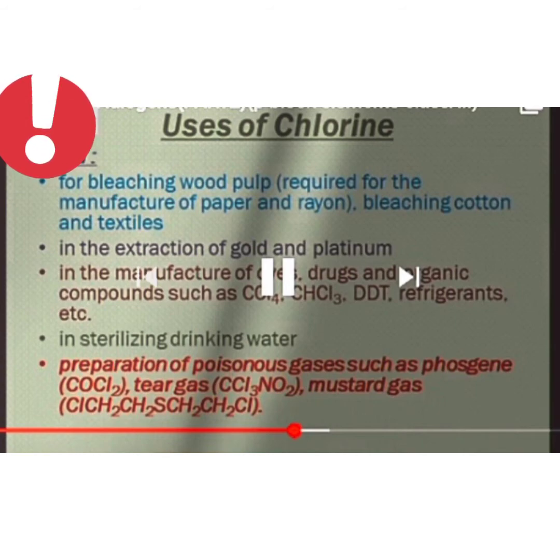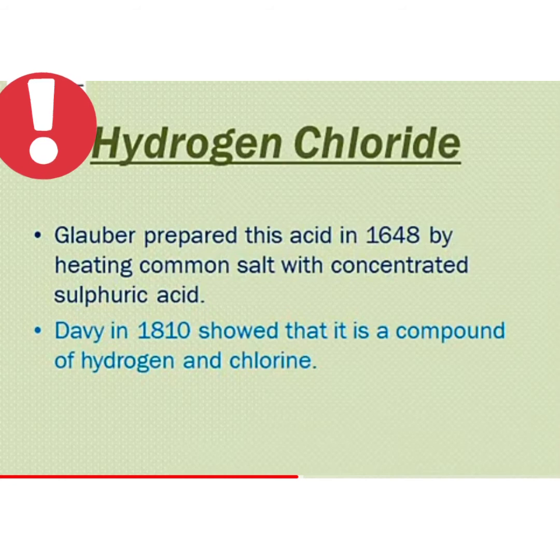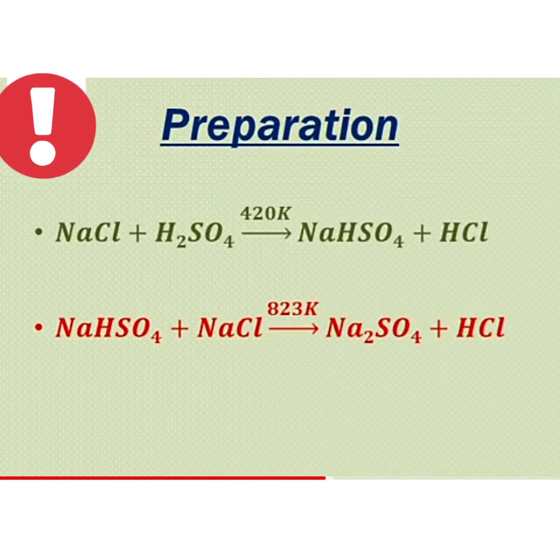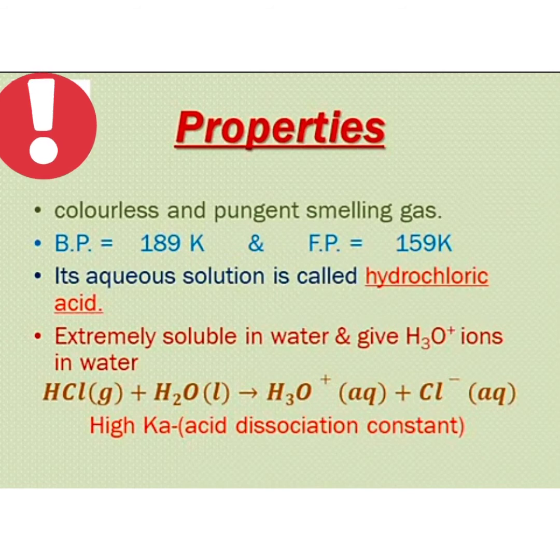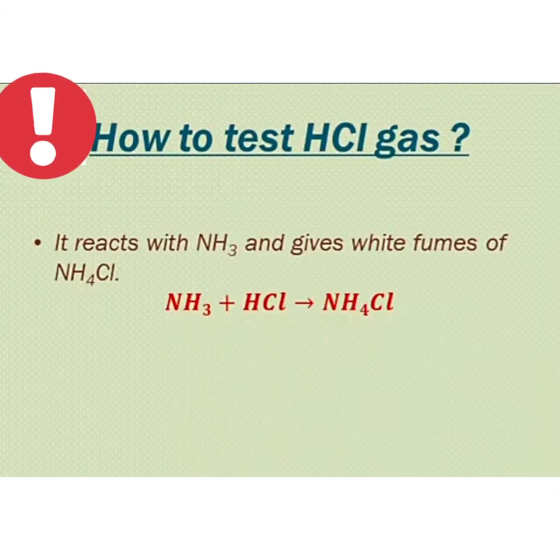mustard gas, etc. In 1648, Glauber prepared hydrogen chloride by heating common salt with concentrated sulfuric acid. Later on, Davy in 1810 showed that it contains two elements, hydrogen and chlorine. Hence, in the laboratory, it is prepared by treating NaCl with concentrated H2SO4. Hydrogen chloride is a colorless and pungent smelling gas. Its aqueous solution is called hydrochloric acid. It is highly soluble in water.